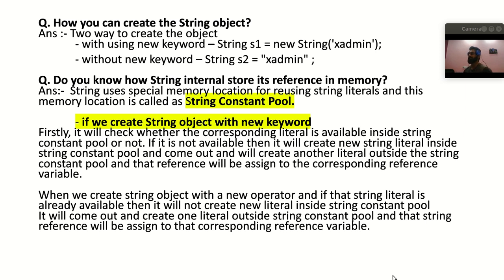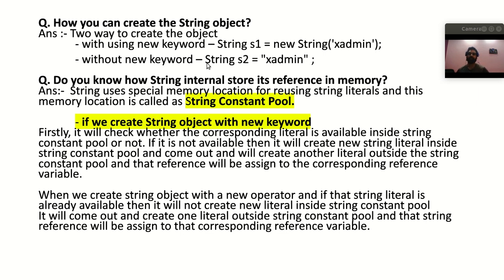So basically there are two ways to create the string object. First, by using the new keyword. So here you can see string s1 equals new String, and inside here you can pass the literal. So by using the new keyword you can create the string object, and also you can create the string object without using the new keyword, right?